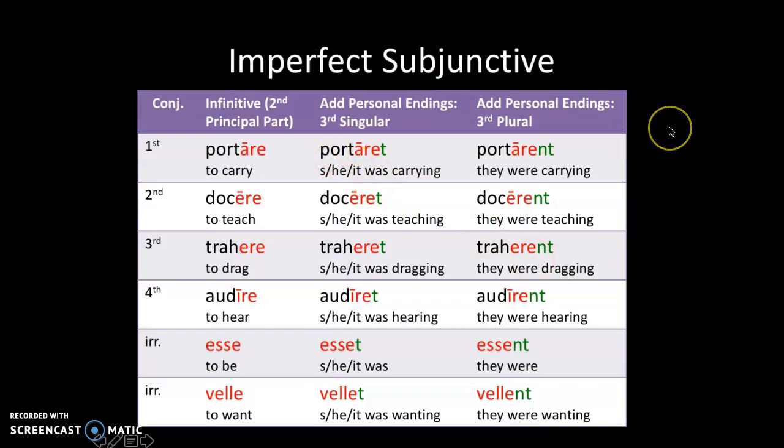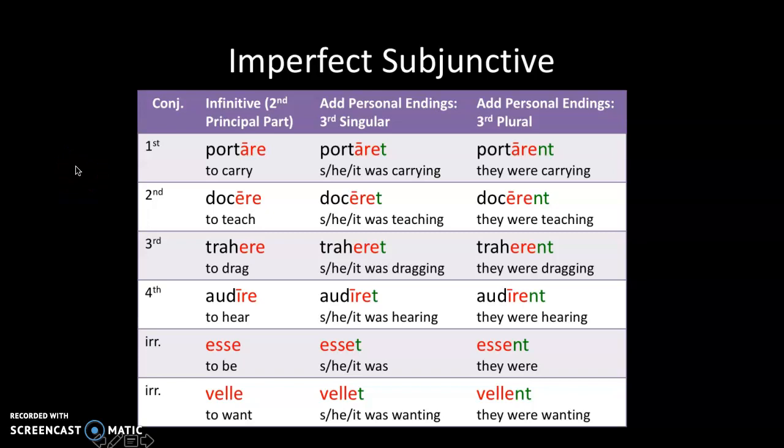All right. This next bit is probably going to be the hardest of everything we've talked about because it was learned most recently, so it's just not ingrained in your brain as solidly as the other stuff has been. We're going to talk about subjunctives. First, we're going to talk about the imperfect subjunctive. I think this is the easier of the subjunctives.